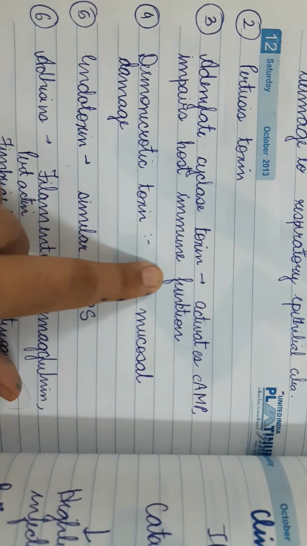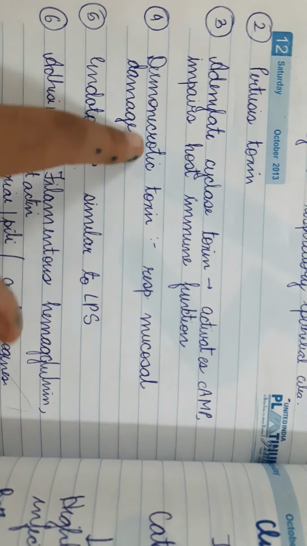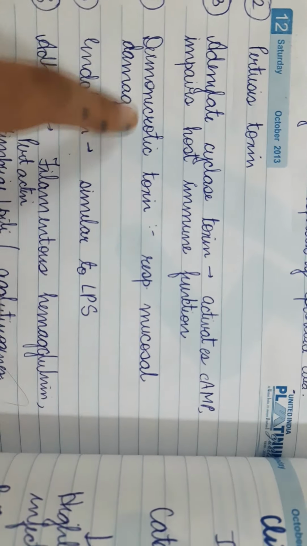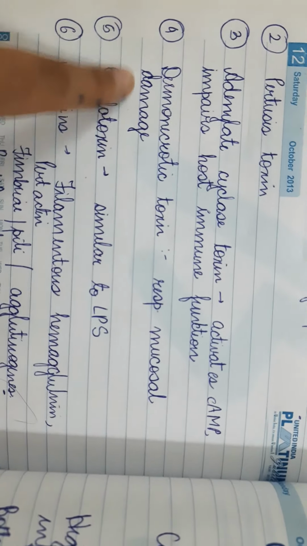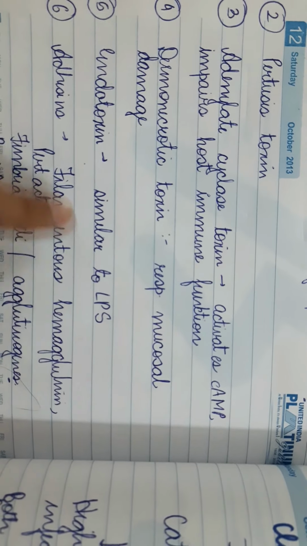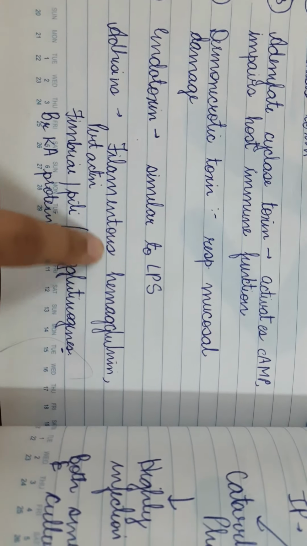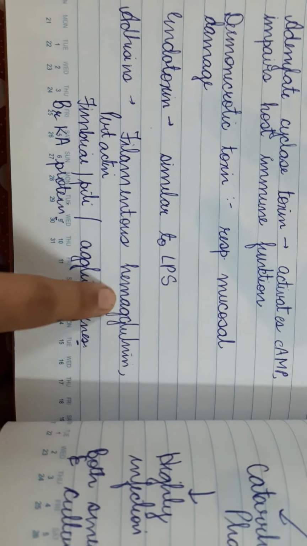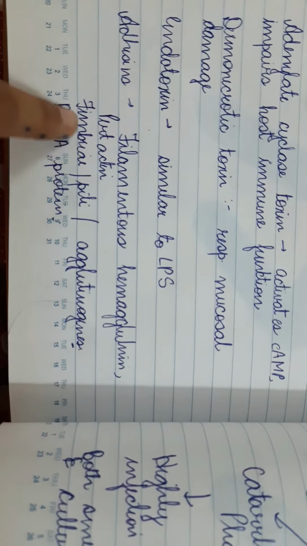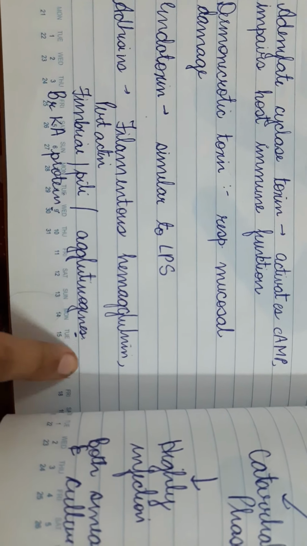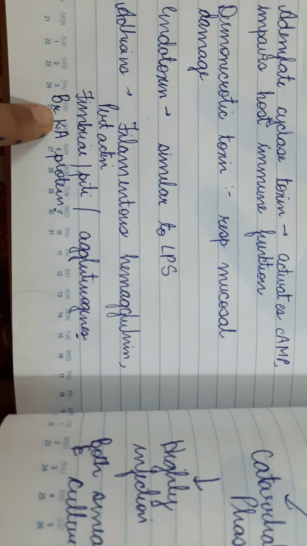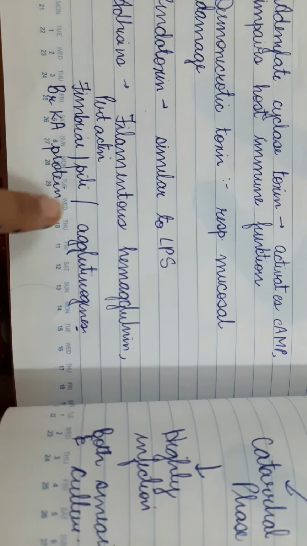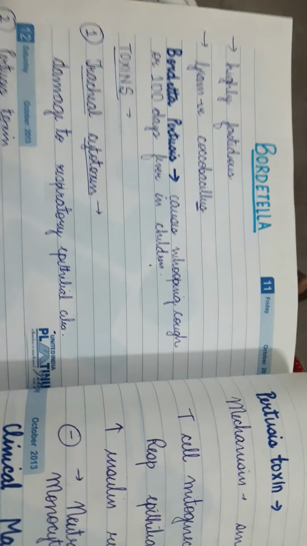Then dermonecrotic toxin, it causes damage to respiratory mucosa. Endotoxin is similar to lipopolysaccharide, and there are adhesins such as filamentous hemagglutinin, pertactin, fimbriae, pili agglutinogens, and also Bordetella killing-preventing antigen protein. Okay, so these are the toxins which are present in Bordetella.